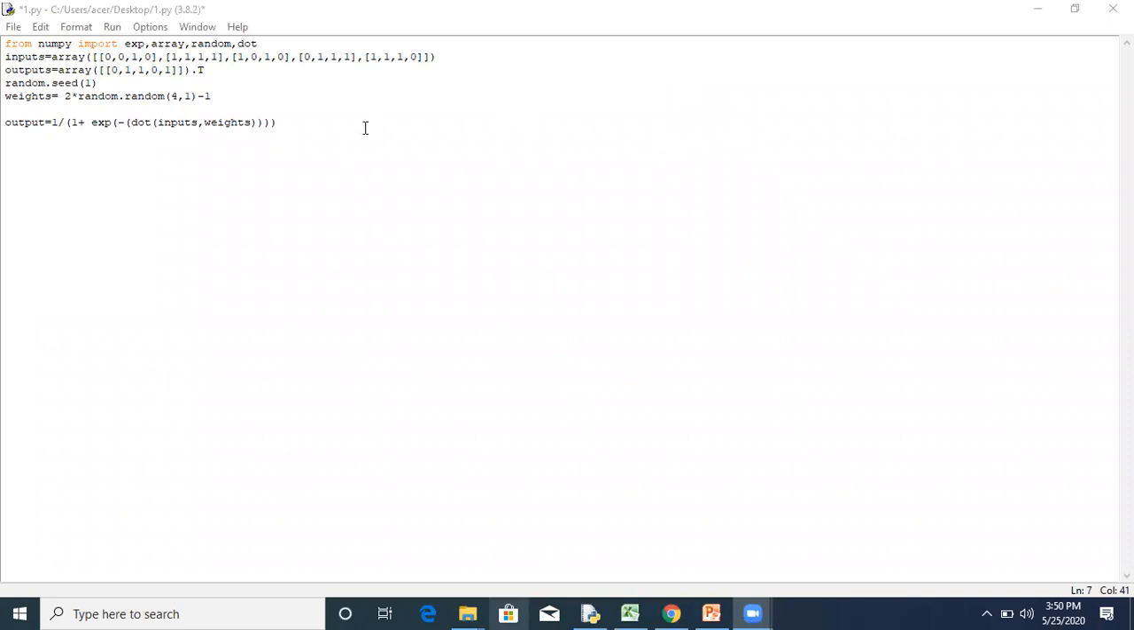Then next, we have to update the weights, because the initial weights will not generate accurate results. We have to update those weights. To update them, we use plus equal to dot. We'll transpose these inputs to a vertical matrix using dot T, comma, the error output.